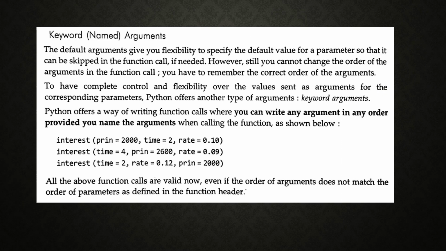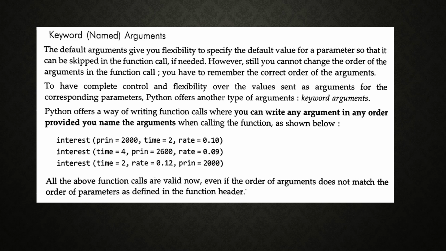Next, the third one is keyword argument, also called named argument. The default arguments give you flexibility to specify default values for a parameter so that it can be skipped in the function call if needed.